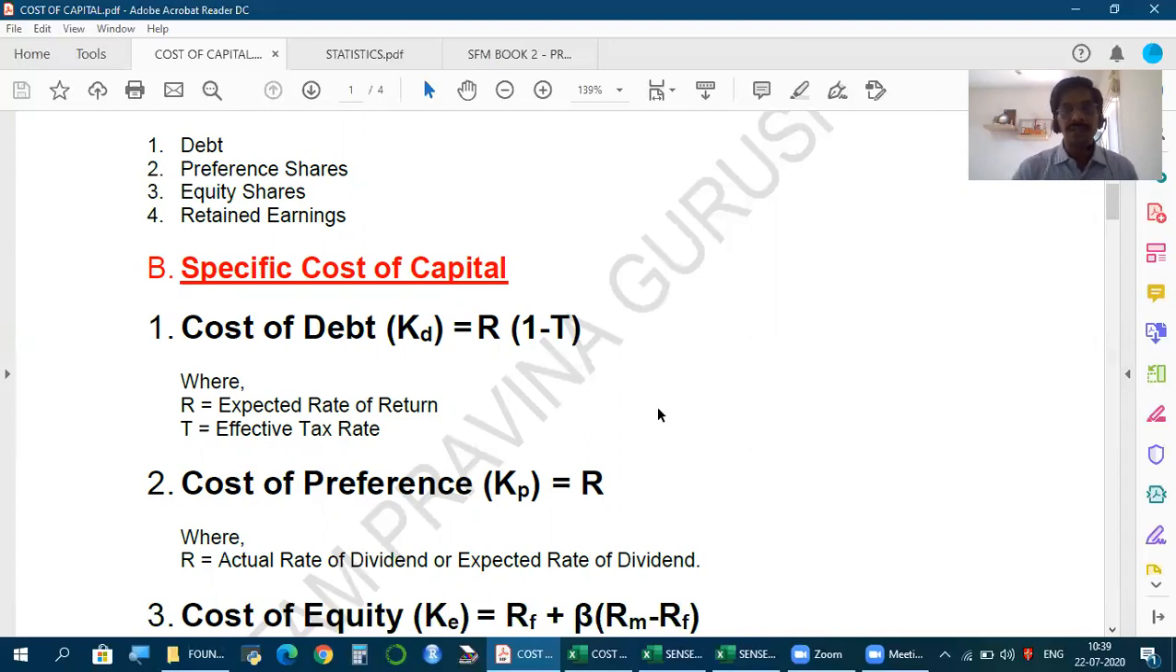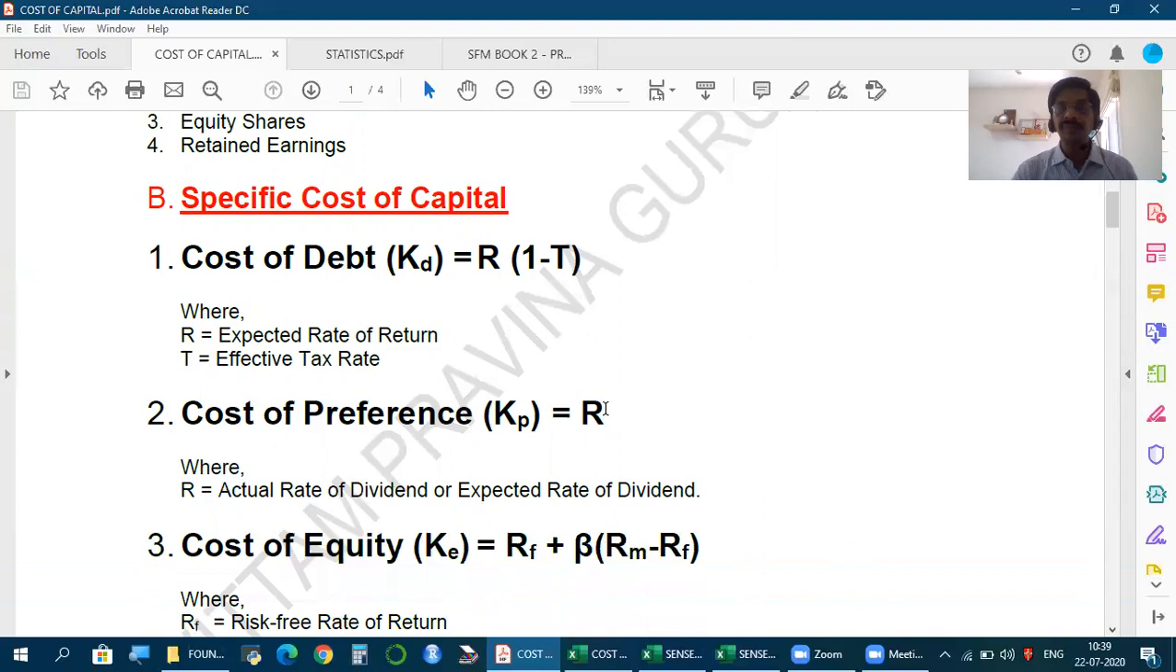Cost of preference, very simple, very straight. The rate of dividend itself is taken as the cost of preference. And since dividend is an appropriation of profit, there is no tax benefit. So we directly consider just the rate of dividend.